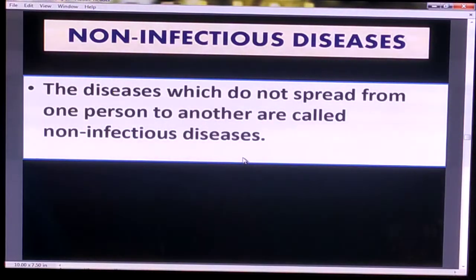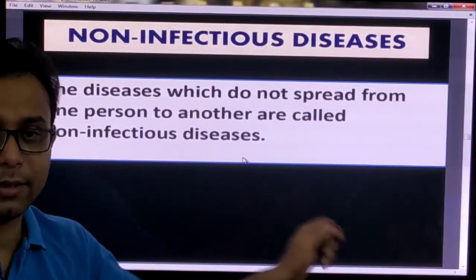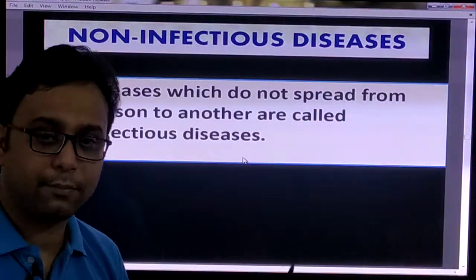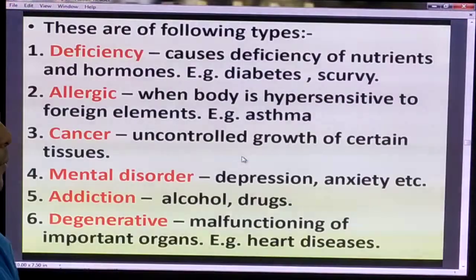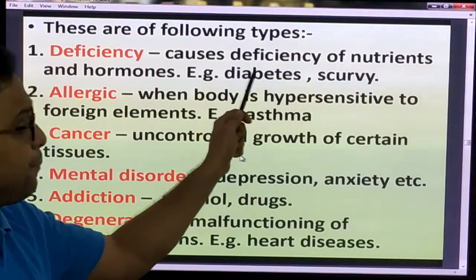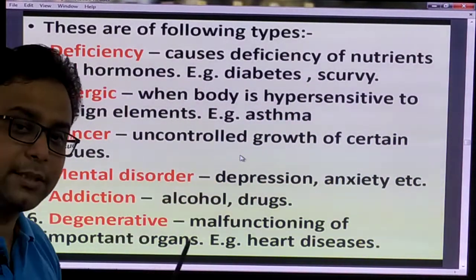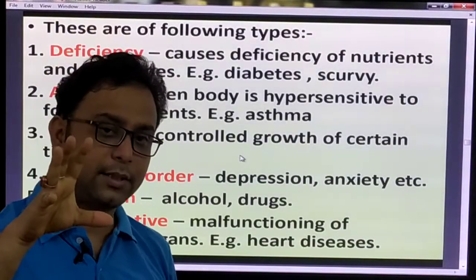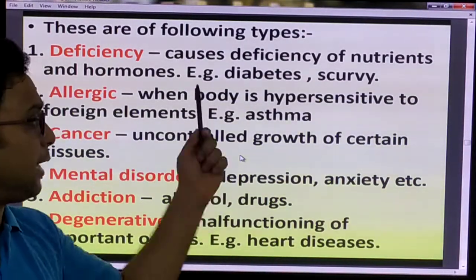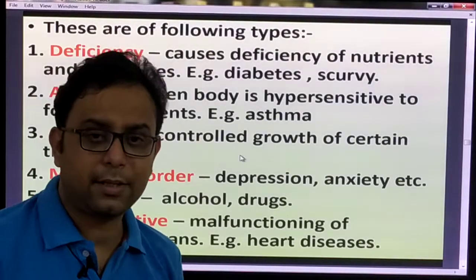Non-infectious disease: a disease which does not spread from one person to another is called non-infectious, or non-communicable. Clear? For example, deficiency diseases, caused by deficiency of nutrients and hormones, are non-communicable diseases. Examples are diabetes and scurvy. Diabetes is the deficiency of insulin hormone. Scurvy is from the deficiency of vitamin C.